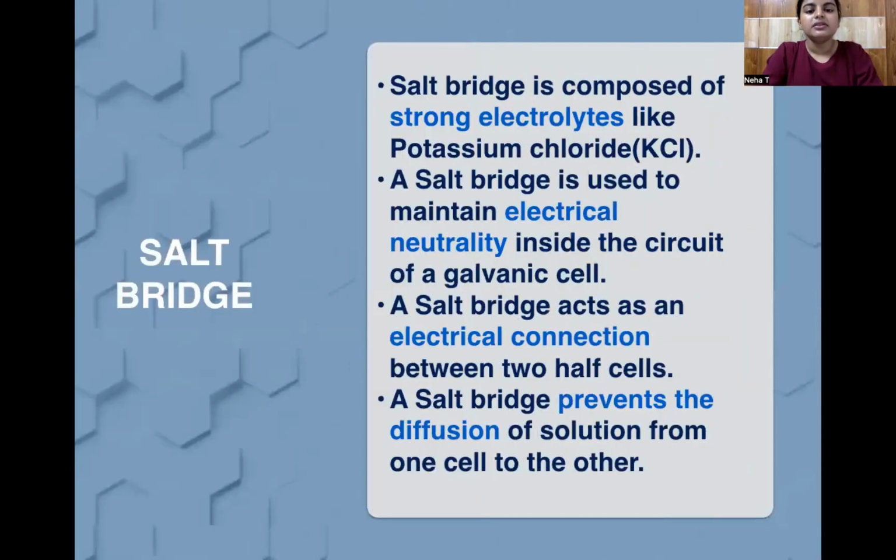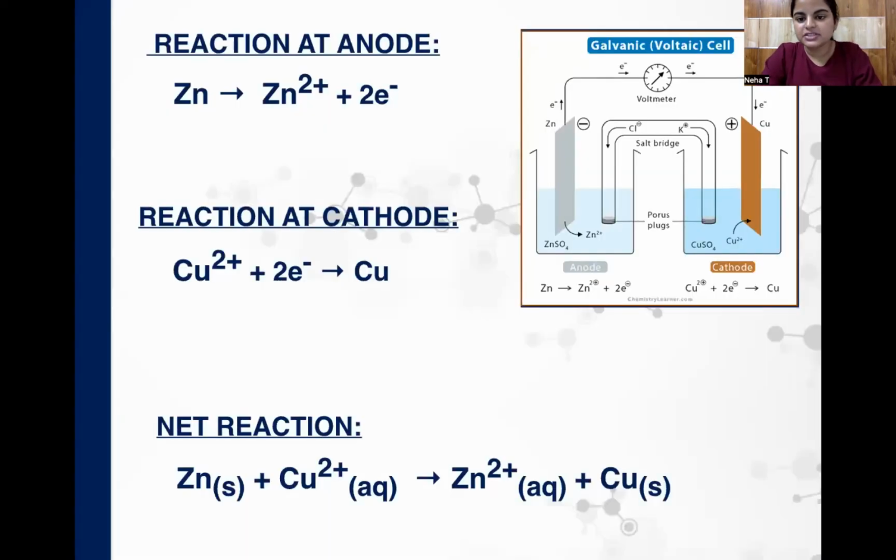Salt bridge. We said that the salt bridge is the internal connection between the two half cells. So what a salt bridge is and what its functions are, we'll be seeing now. A salt bridge is composed of strong electrolytes like potassium chloride. We use strong and inert electrolytes like potassium chloride. We can take K2SO4, we can take KNO3, etc. Inert electrolytes are used so that they don't interfere with the reactions of the half cells. We can see in the picture here that KCl is used in the salt bridge.